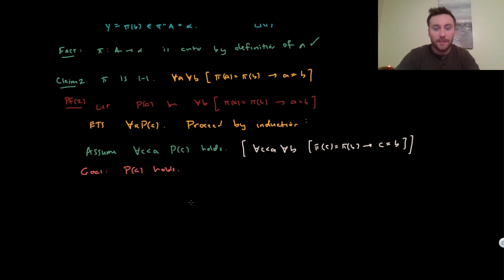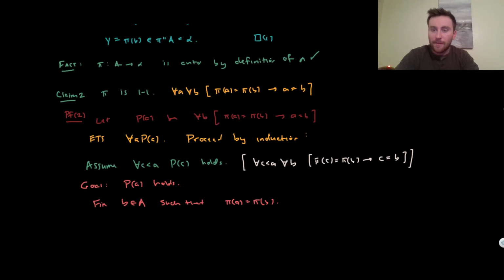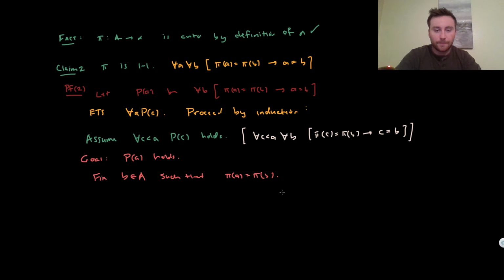And how can we do this? Well, fix any B in our big A such that pi of A is equal to pi of B. And our goal, of course, is to show that A is equal to B. And I'll let you think about this as an exercise: I'm going to say that it's enough to show the following. If you have any element in our set A, it's enough to show...